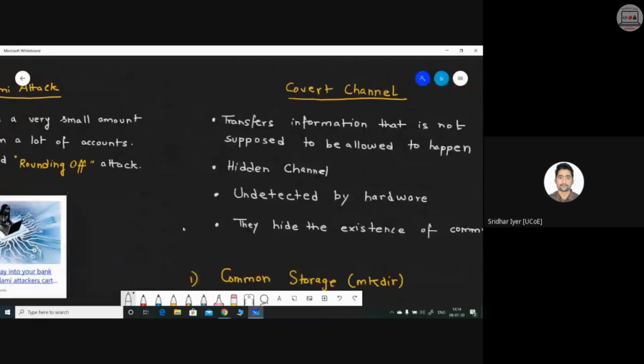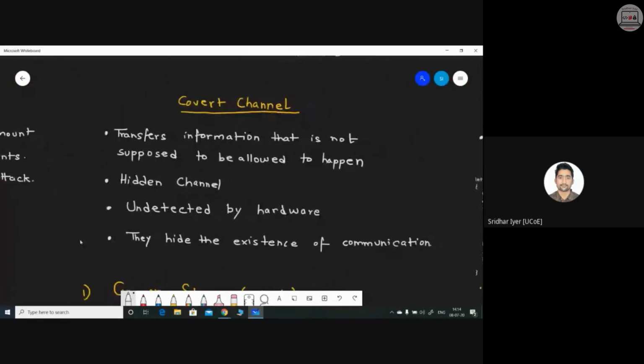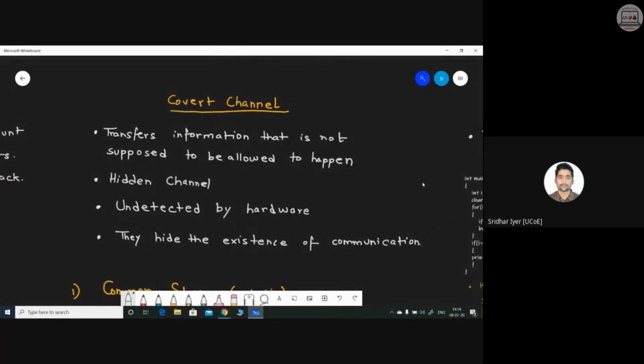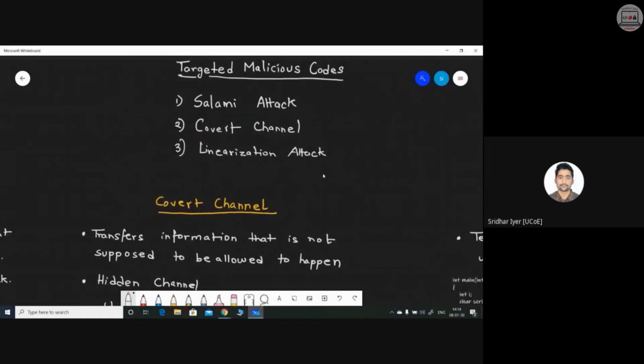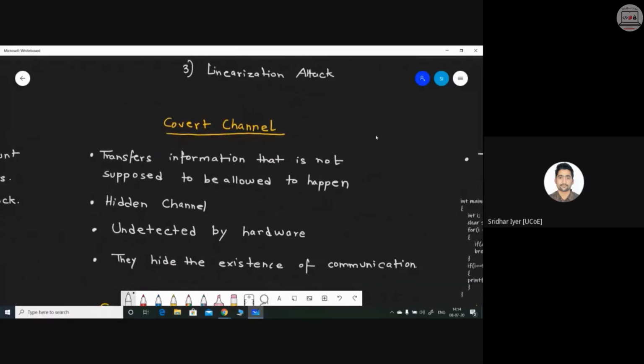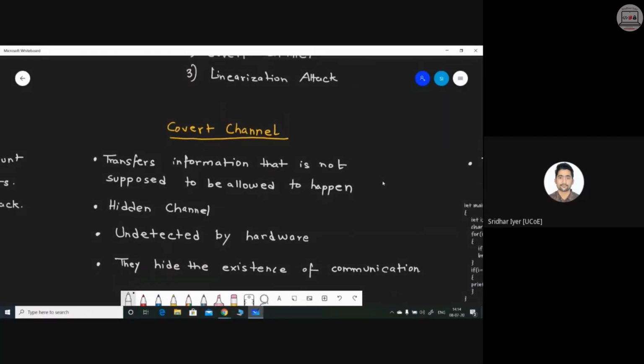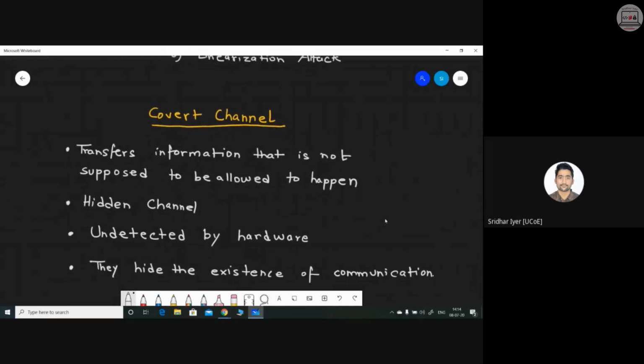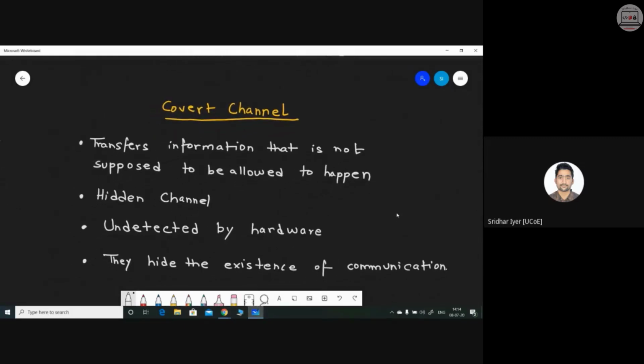So let's move ahead with the next topic, which is covert channel. All we are doing is discussing these targeted malicious codes, and the next topic is covert channel. So what can be a covert channel? I have written the main points of covert channel over here. Just go through that. It is basically a channel which transfers information that is not supposed to be